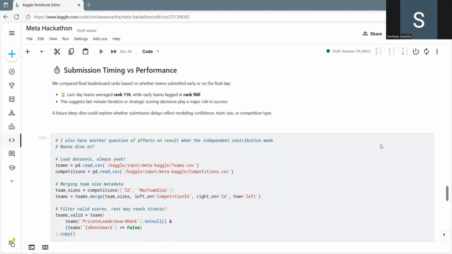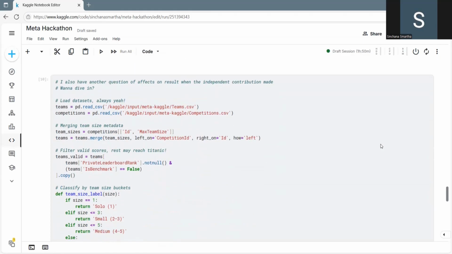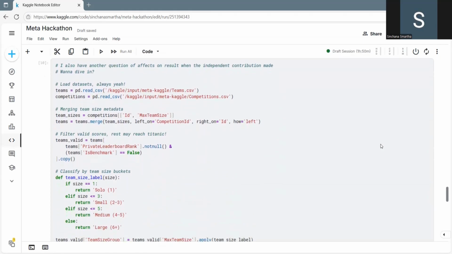And my final insight in Track 1 was that solo competitors outperform teams. Now, isn't it surprising? Here I grouped teams by size: solo, 1; small, that is 2 to 3 people; medium, that is 4 to 5 people; and large, where 6 or more people are involved. Then I examined their private leaderboard rank.